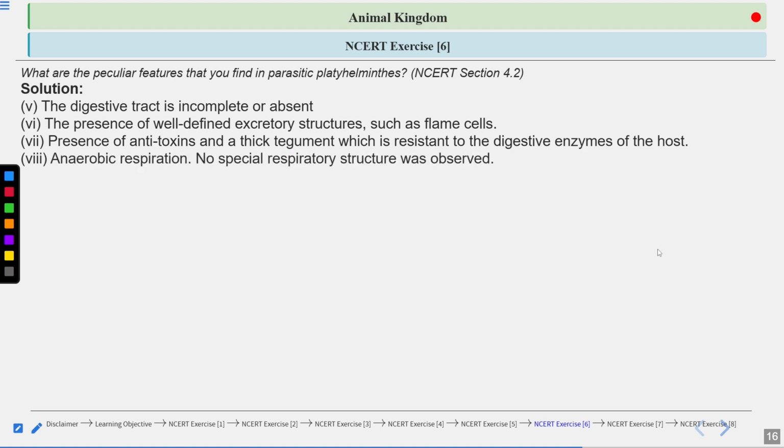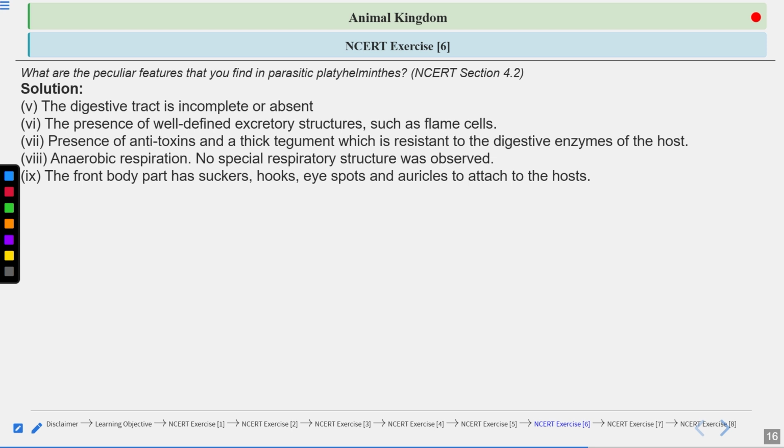Next point, anaerobic respiration. There is no aerobic respiration because they are living inside our alimentary canal, where oxygen could not reach, right? That is why they have anaerobic respiration. No special respiratory structure or organ is observed, so they follow the anaerobic type of respiration.